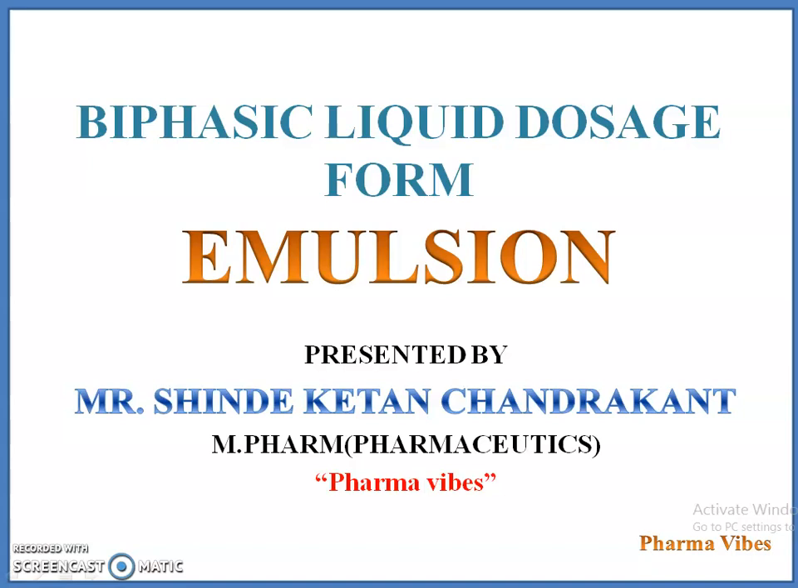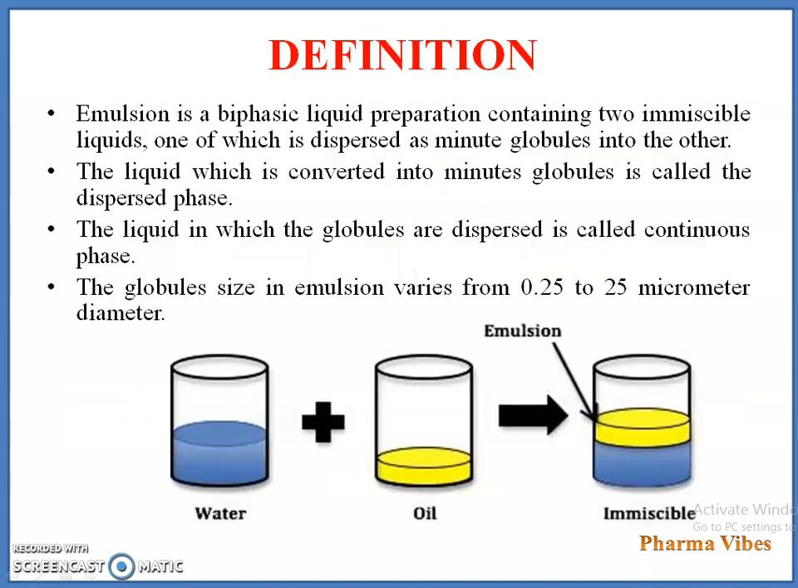So let's start. Our today's topic is emulsion. First of all, what is meant by emulsion? Emulsion म्हणजे काय? Emulsion is a biphasic liquid preparation containing two immiscible liquids, one of which is dispersed as minute globules into the others. Emulsion म्हणजेच काय?